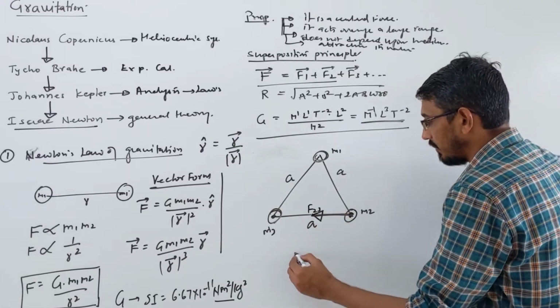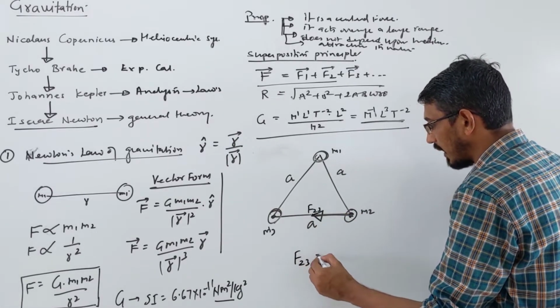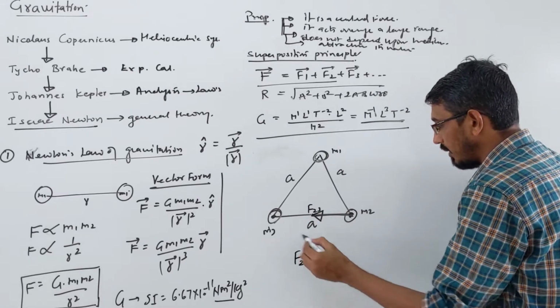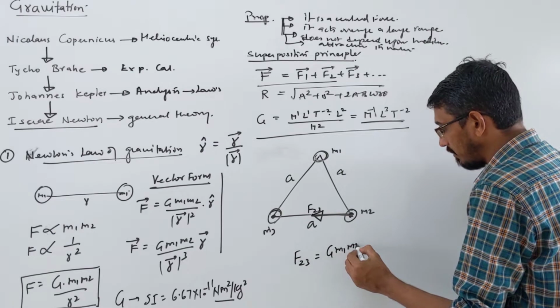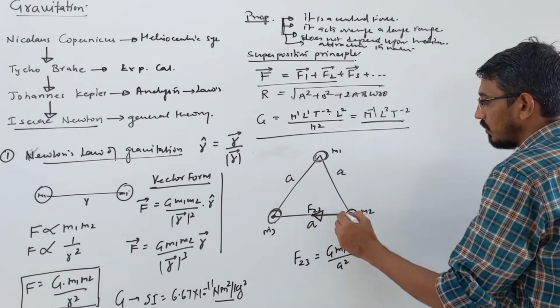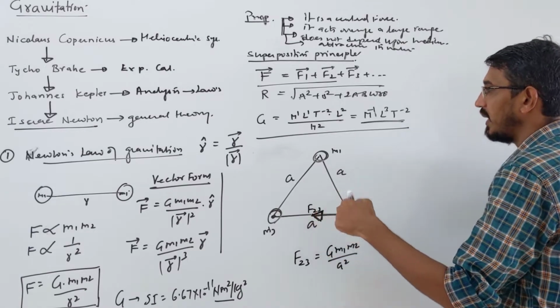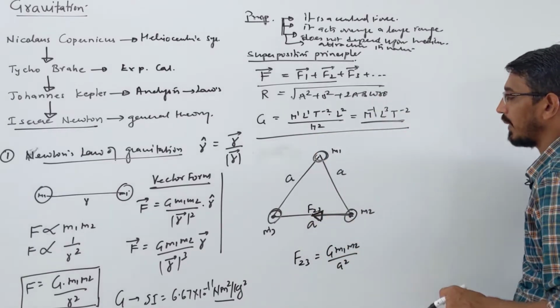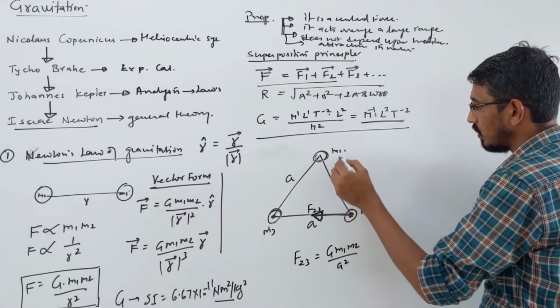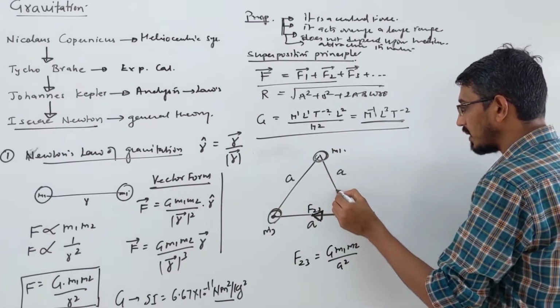So what's the magnitude of that? F23 is G m2 m3 upon a square. This is the force. We have to write the direction of force carefully because we have to add, and we always need the angle between them. Now the force between mass 1 and mass 2: this mass will also attract that mass, so the direction will be that way.